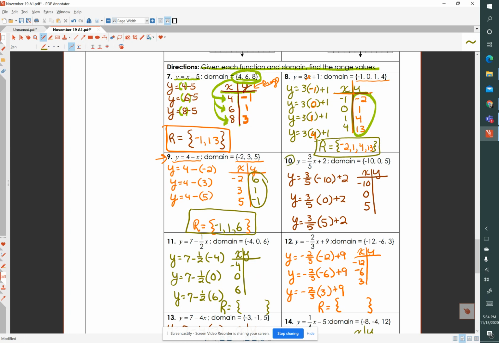Number 10, we are given y equals 3/5 x plus 2 over the domain of -10, 0, and 5. I've made my table of values with the -10, 0, and 5, and I've made my substitutions in each one of these functions. When x equals -10, y equals -4. When x equals 0, y equals 2. And when x equals 5, y equals 5. Therefore, my range is the y values, which is -4, 2, and 5.